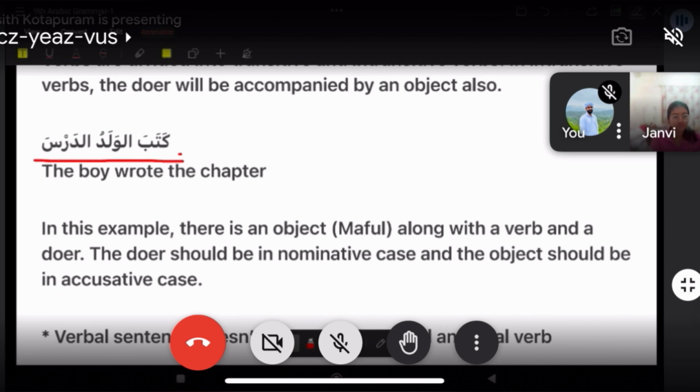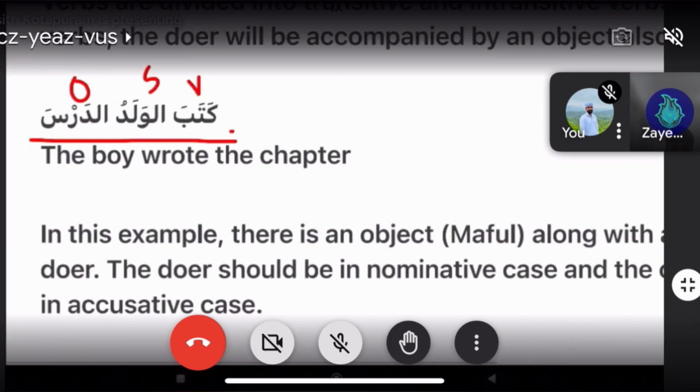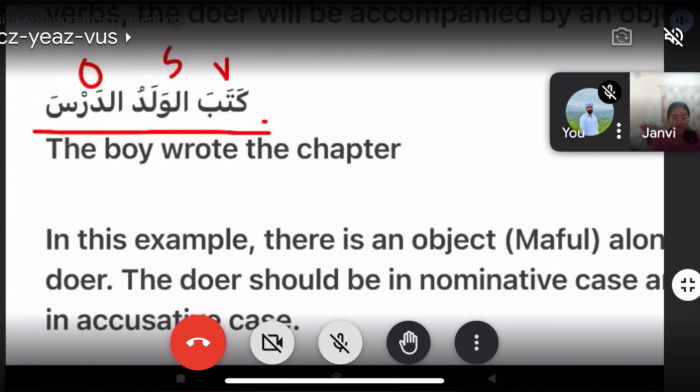What is kataba? The boy wrote the chapter. What is kataba? Wrote. Okay. Kataba, wrote. That is verb. Verb means fi'il. Waladu, subject. That means fa'il. Darsa, object. That means maf'ul. Clear that? Yes, sir. Kataba fi'il, waladu fa'il, darsa maf'ul. Okay?